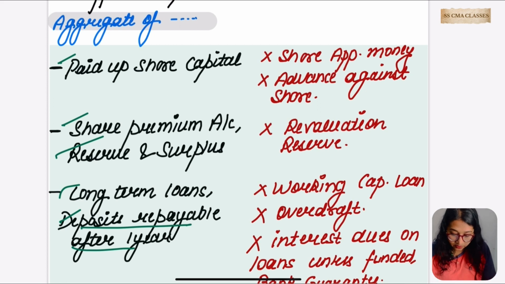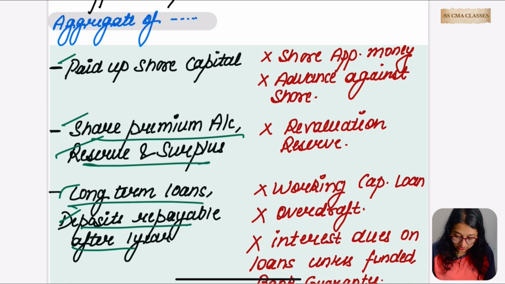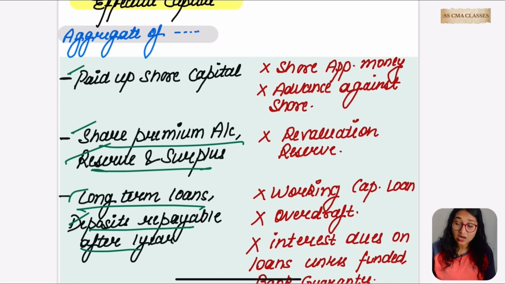Is it clear? So the aggregate we are going to take is the paid up share capital, reserves and surplus, share premium account, long-term deposits and long-term loans which are repayable after 1 year. Is it clear? And what else are we not going to include in such items?